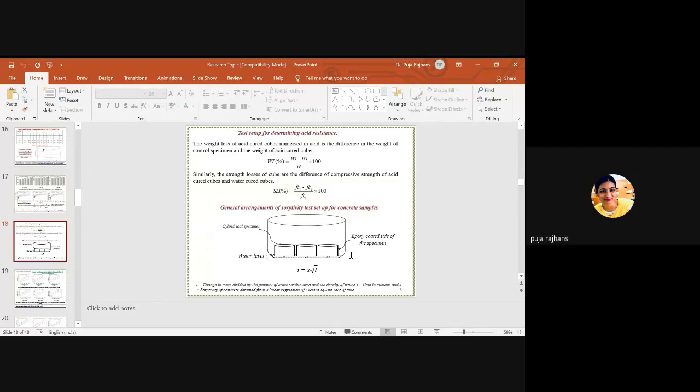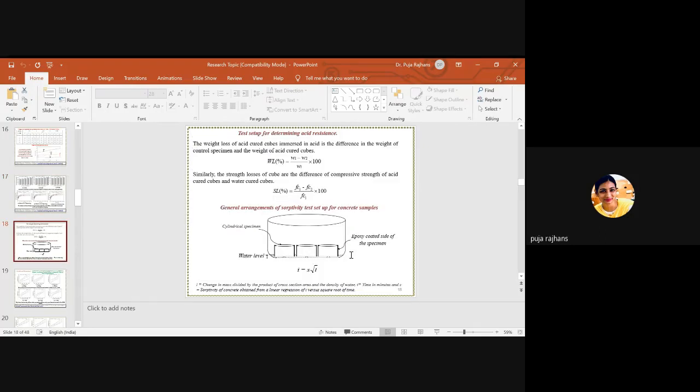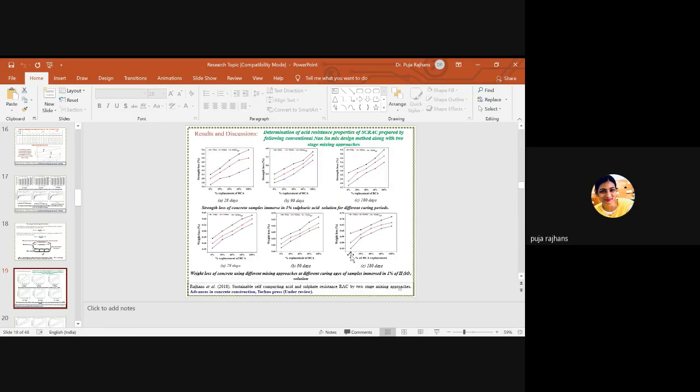So this is the sorptivity test. Sorptivity test is basically used for finding out the water penetration, and this is a different test. This test is known as the acid resistance test. The acid resistance test is basically used for checking the durability properties of our concrete. Here we are using two different types of acids. First is H2SO4 and second is MgSO4.